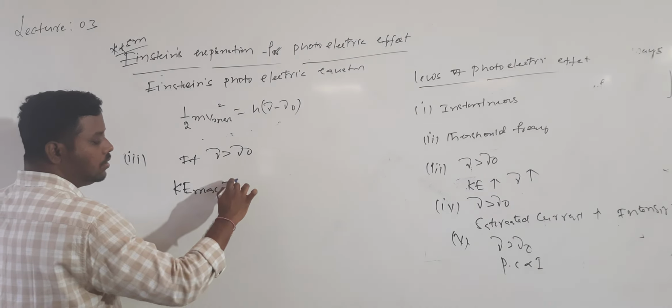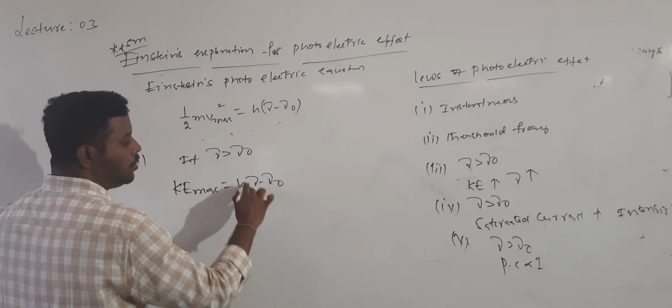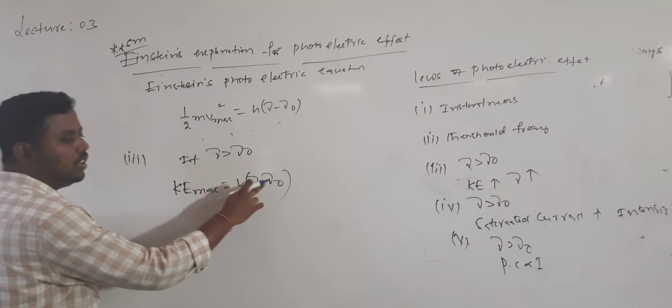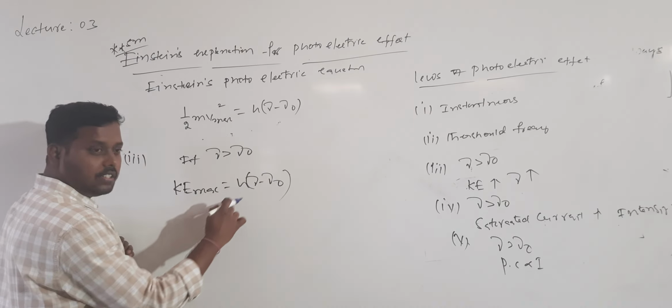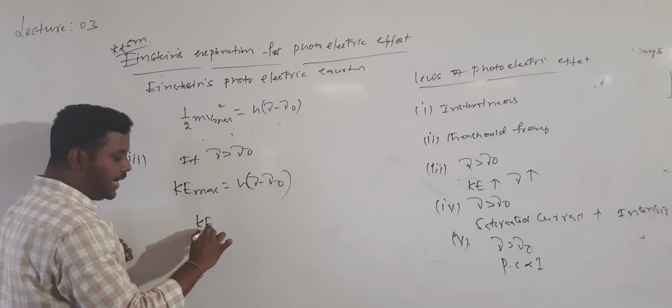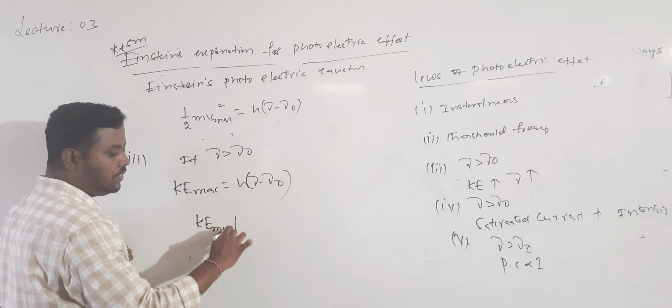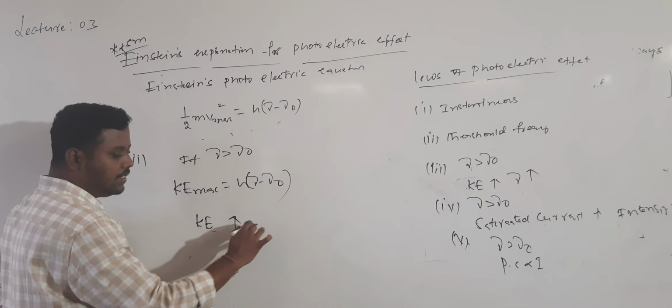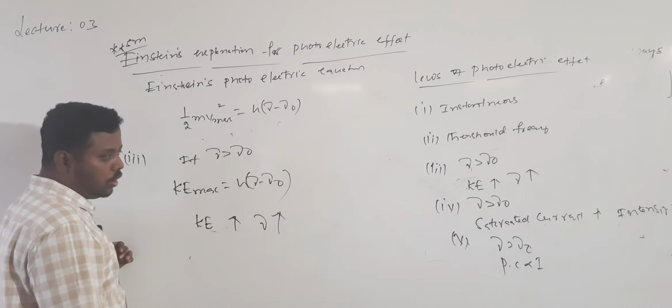KE max is equal to h into (ν minus ν naught). Since ν naught is always constant, and h is constant. So that's why, when the frequency of radiation is more than the threshold frequency, kinetic energy increases with increasing which one? Frequency. Obviously.